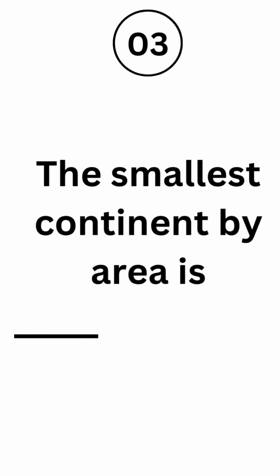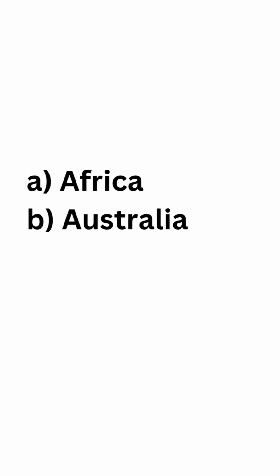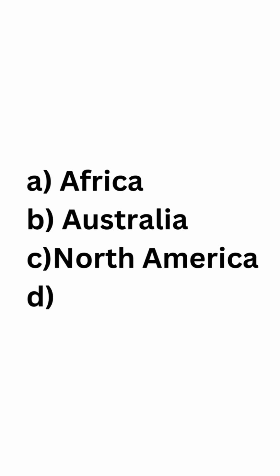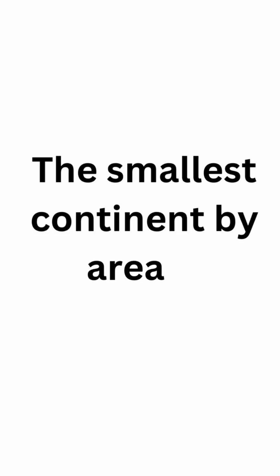Third question. The smallest continent by area is: option A, Africa; B, Australia; C, North America; D, Antarctica. The smallest continent by area is Australia.